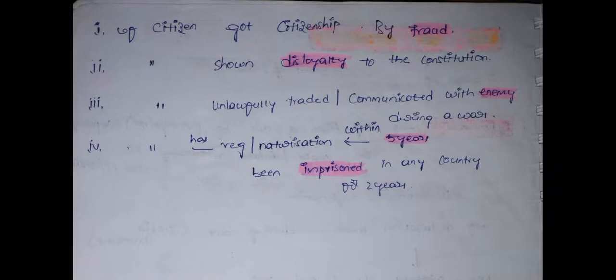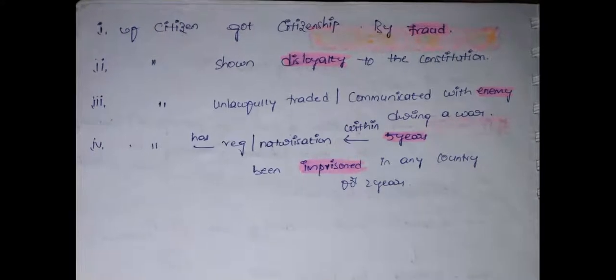If a citizen got citizenship by fraud, if a citizen showed disloyalty to the Constitution, if he unlawfully traded or communicated with the enemy during a war in which India is a part, and if that citizen, within 5 years of registration or naturalization, has been imprisoned in any country for 2 years, the person's citizenship will be deprived.